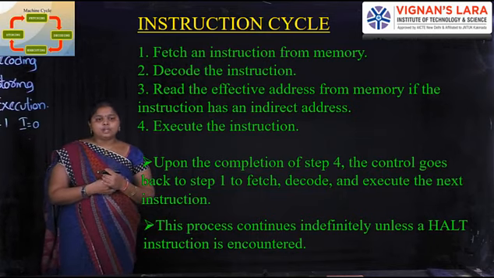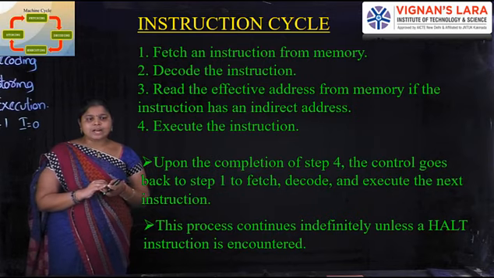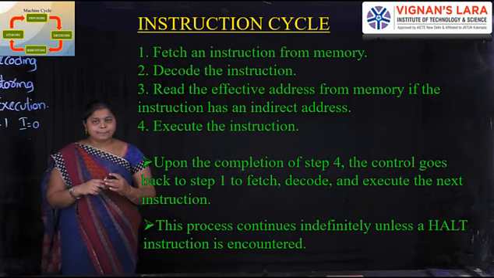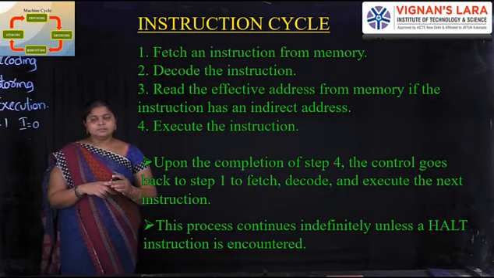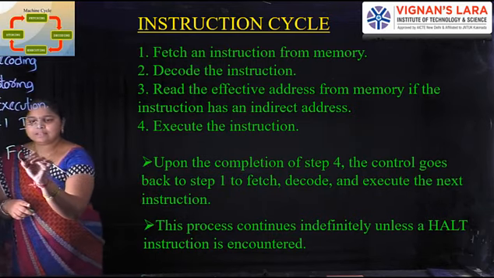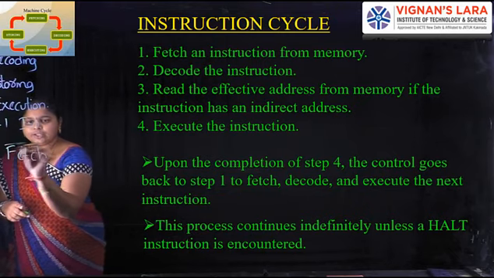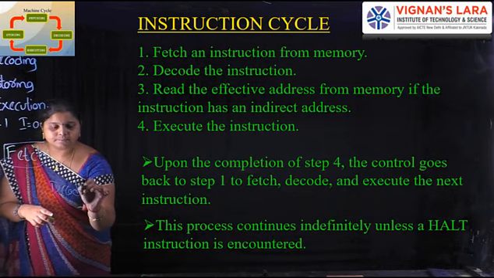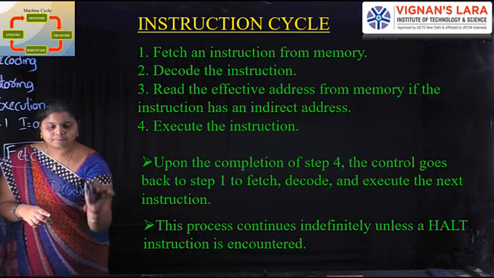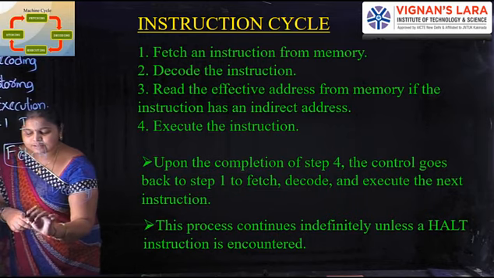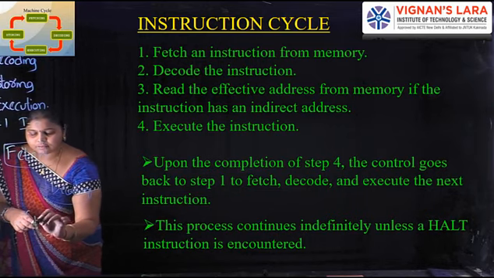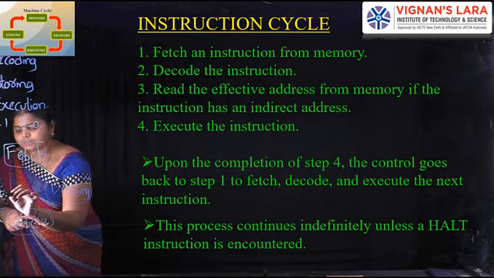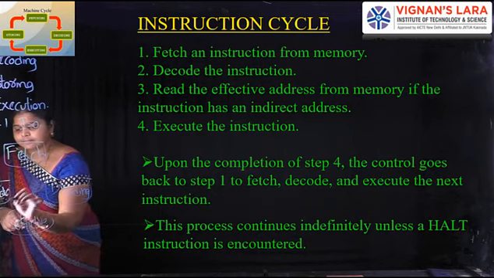Next, upon completion of step 4, control goes back to step 1 and the cycle is repeated: fetching, decoding, then the effective address, and finally execute.